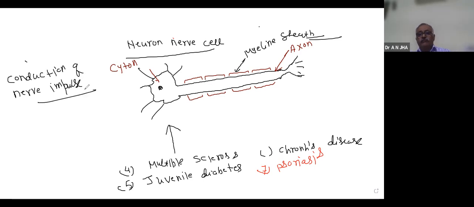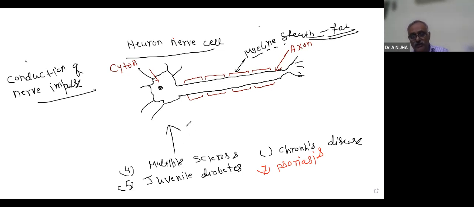How we feel, we can say a current passes through it. But this myelin, which is made up of fat, has a greater role. So in multiple sclerosis, what happened? The antibody recognized the myelin sheath as a foreign substance.